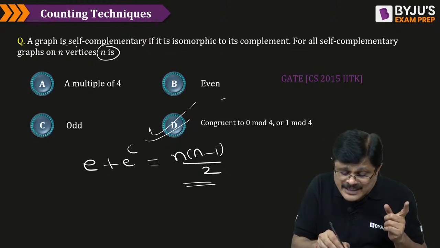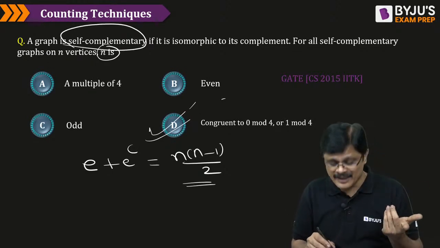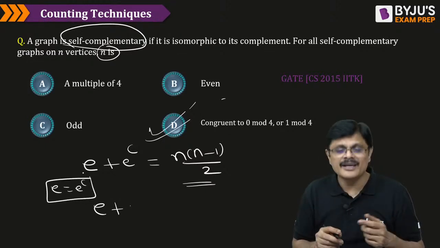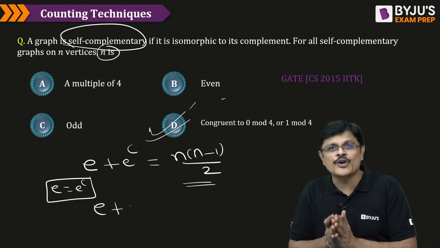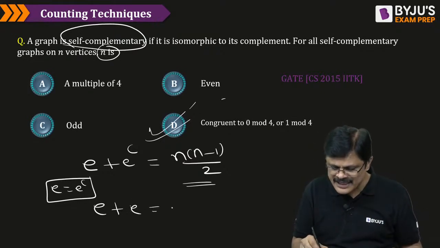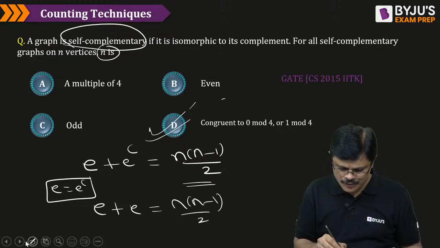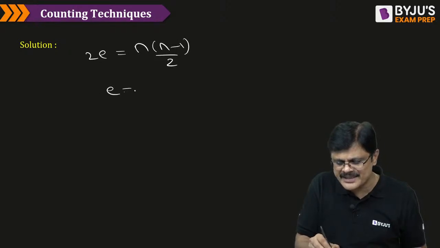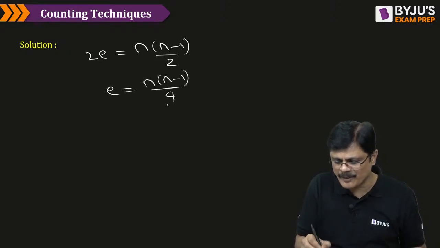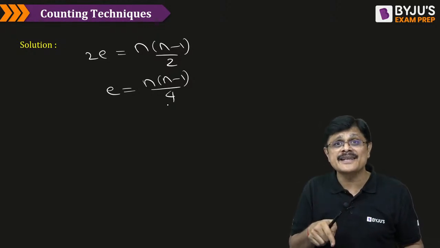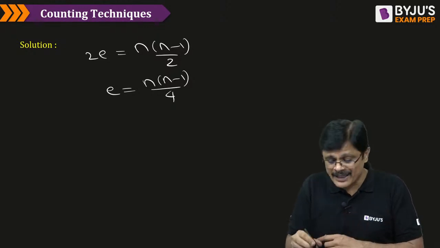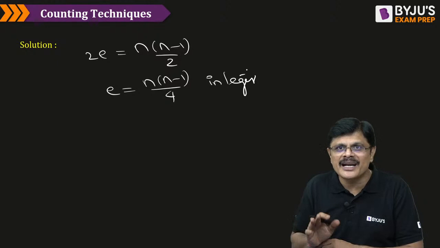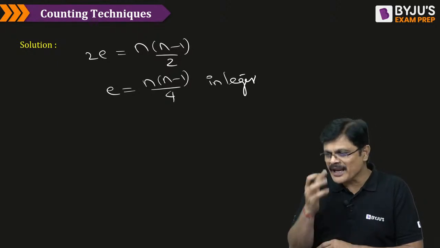But because this graph is self-complementary, isomorphic to itself, the number of edges in the graph is the same as the number of edges in its complement. Therefore, E plus E is equal to n into n minus 1 by 2. That means 2E is equal to n into n minus 1 by 2. That means E is equal to n into n minus 1 by 4, my dear friends. So the number of edges is of the form n into n minus 1 by 4. But it should be an integer. Edges cannot be a fraction, it cannot be 2.1 or 2.3. It has to be an integer.